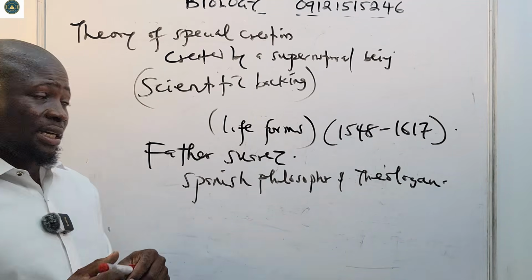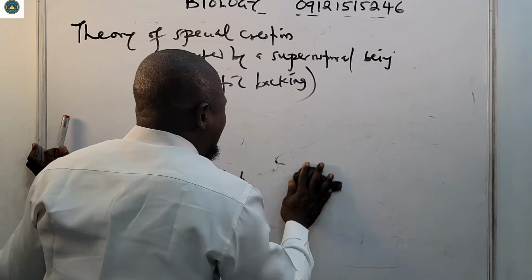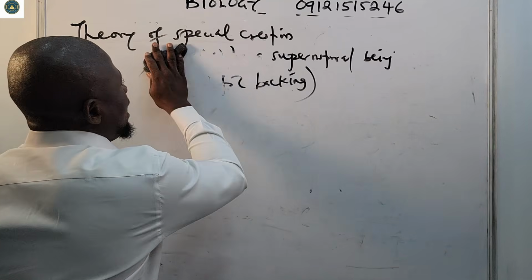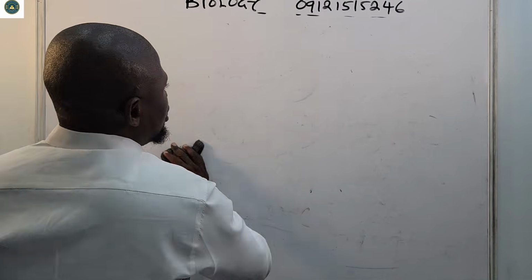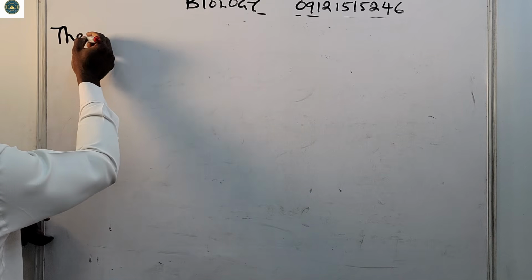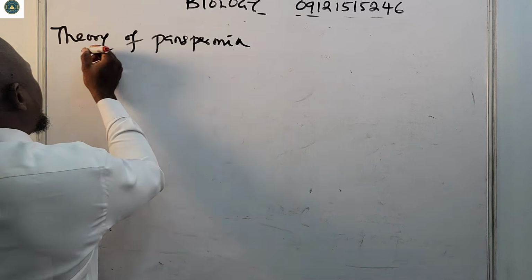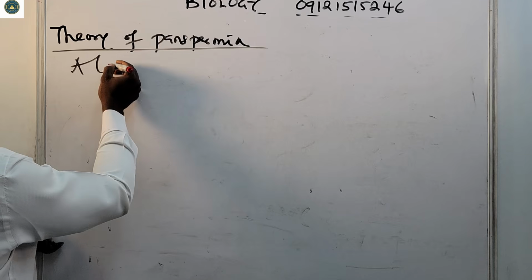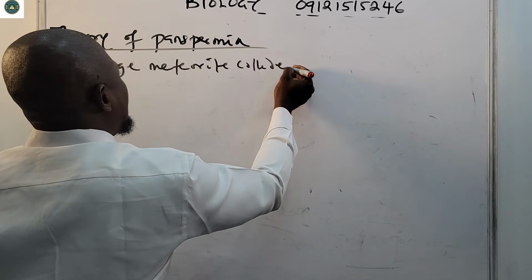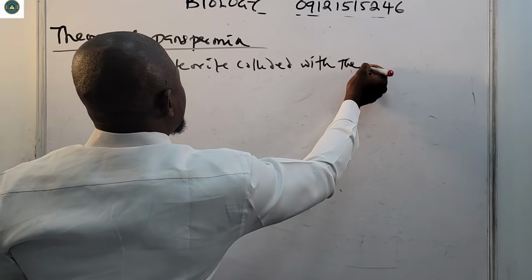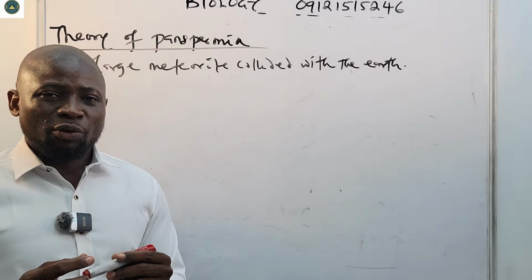Now let us look at the theory of panspermia. The theory of panspermia is saying that a large meteorite collided with the Earth. A very large meteorite collided with the Earth.